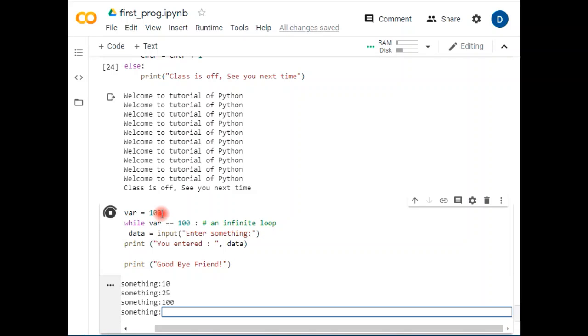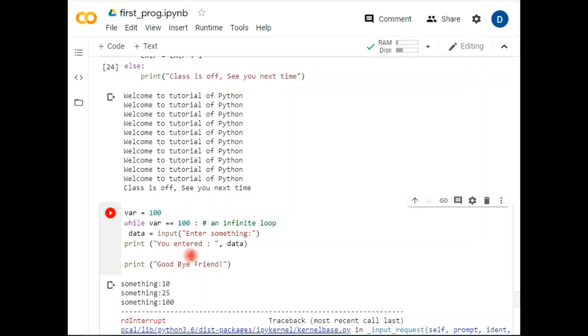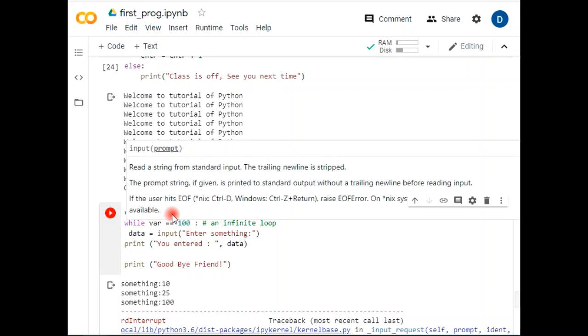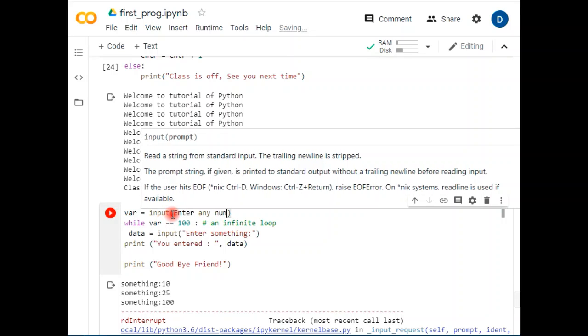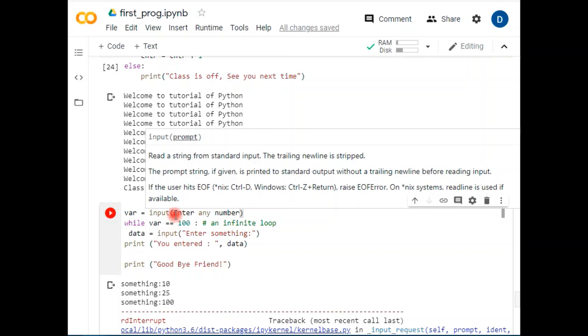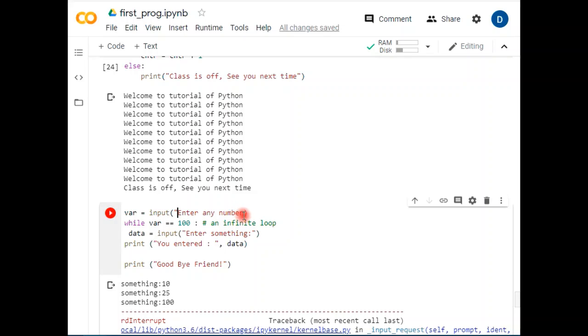If you wanted to stop this, under this situation you have to create a way out of this loop. Otherwise it will never go to the goodbye friend message. It will keep on running for this 100. What you can do here is choose input, enter any number, using inverted commas. You're asking the user to enter any number. Let's begin.